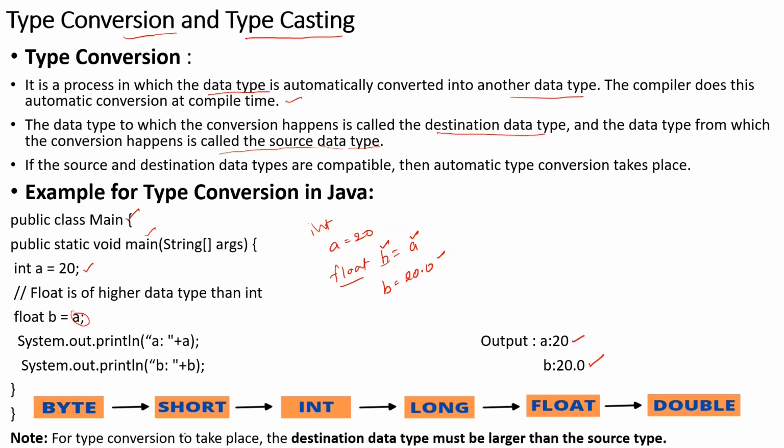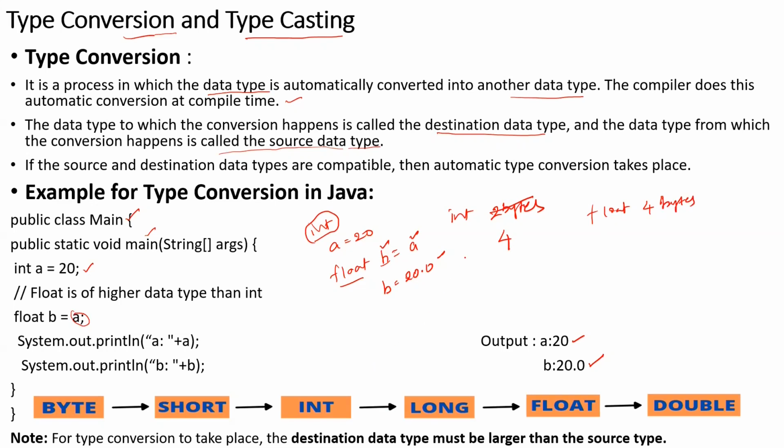Now, what we generally do in type conversion is that the destination data type must be larger than the source data type. What is the source data type here? Integer. Integer occupies 4 bytes of memory in terms of Java, and float again occupies 4 bytes of memory.